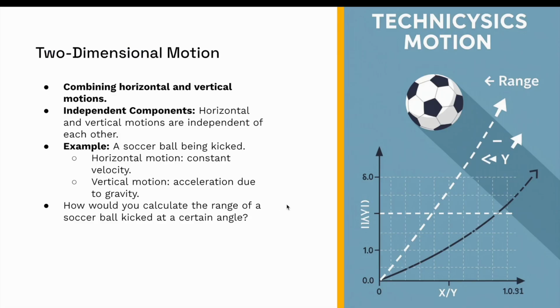So now that we've looked at projectile motion, this is basically two-dimensional motion. That just means we combine horizontal and vertical components. The horizontal and vertical motion are independent of each other. So imagine a soccer ball, a football, being kicked, right? The horizontal motion of that is constant velocity if we ignore air resistance, but the vertical motion, the football always accelerates due to gravity, right? So it either increases in velocity or it decreases in velocity because of the influence of gravity.